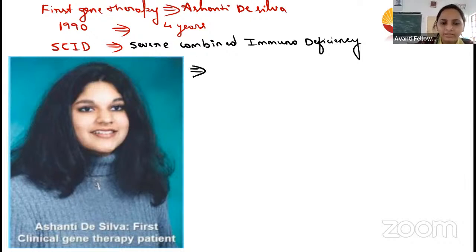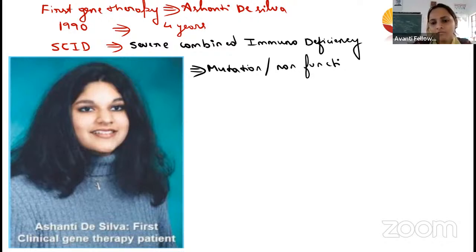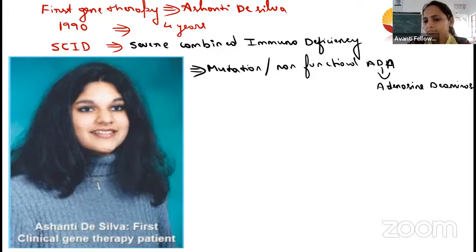The reason is a mutation or loss, a non-functional ADA enzyme. ADA means adenosine deaminase. I think you have learned this in health and diseases.